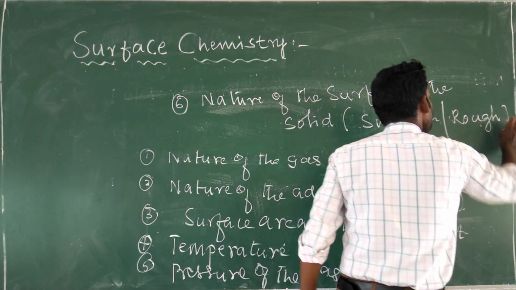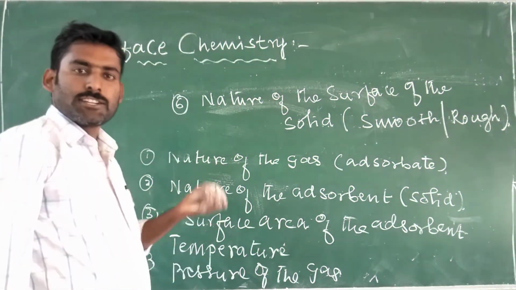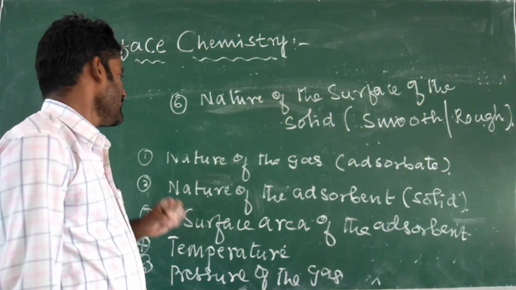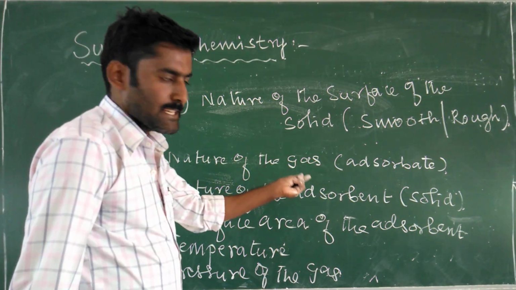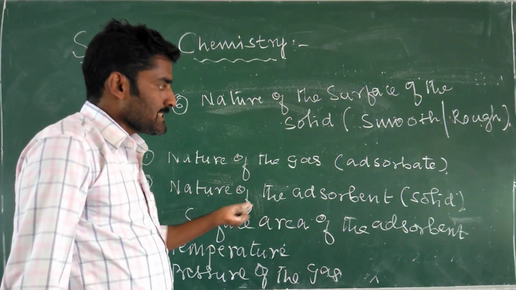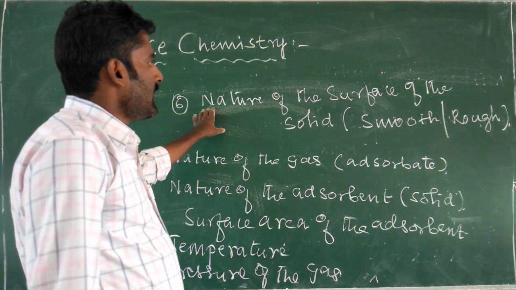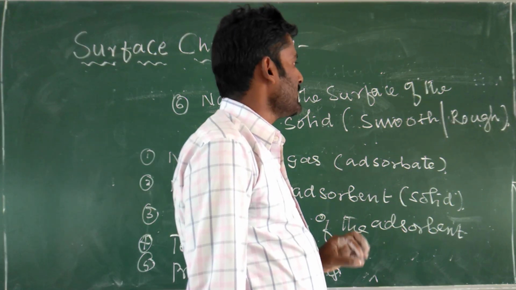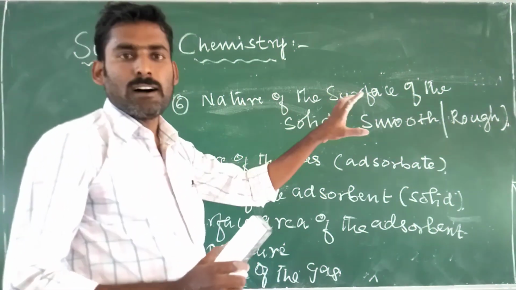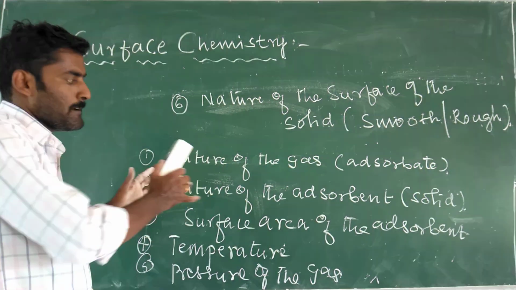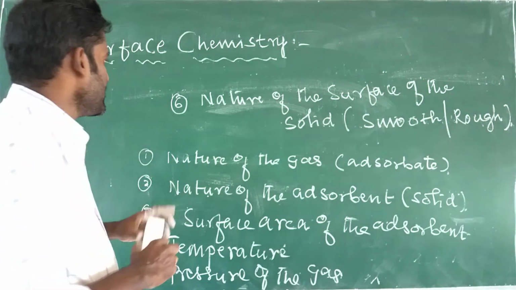So that means factors influencing the adsorption of gases on solids are nature of the gas or adsorbate, nature of the adsorbent or solid, surface area of the adsorbent, temperature and pressure of the gas, and nature of the surface of the solid, whether the surface of the solid is very smooth or rough. So on all these factors, the adsorption of gases by solids takes place.